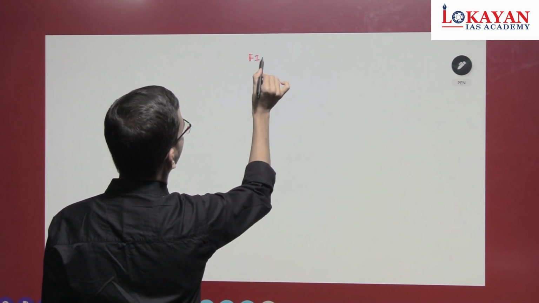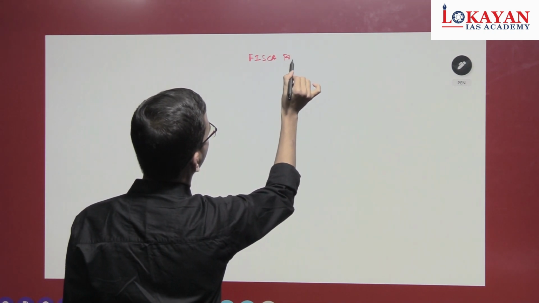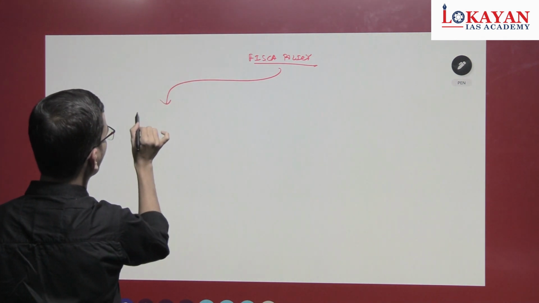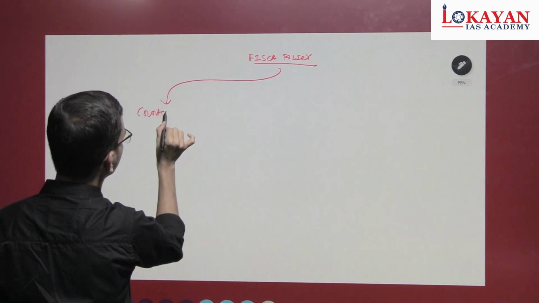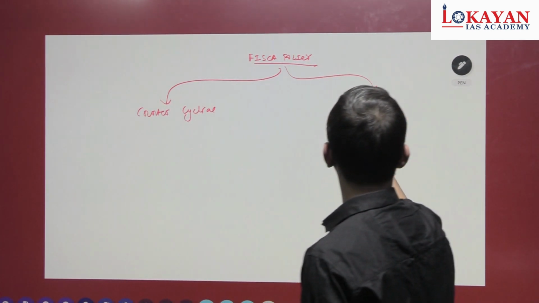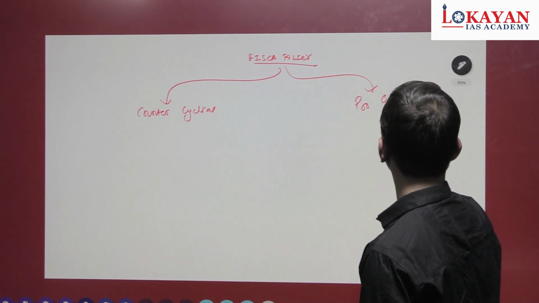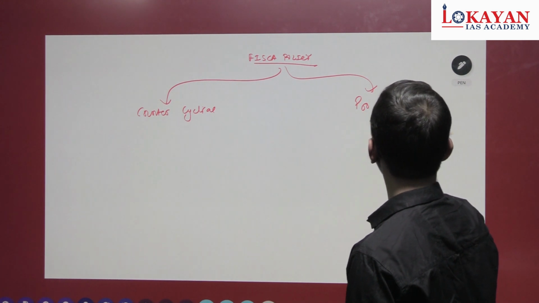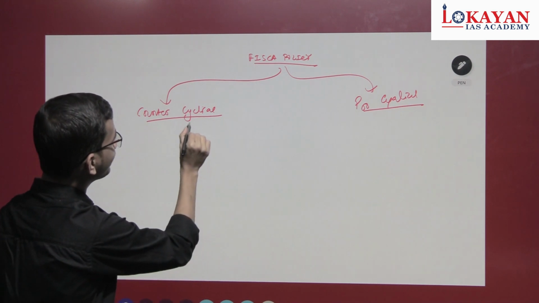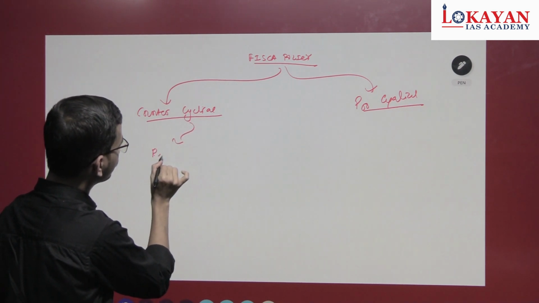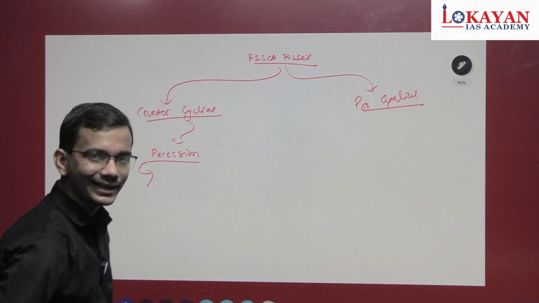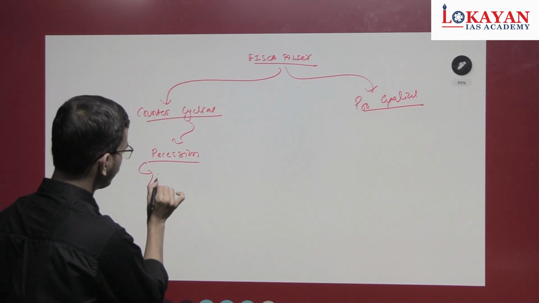Fiscal policy by government: counter-cyclical, pro-cyclical. Counter-cyclical, during recession, what will we undertake? Fiscal stimulus.